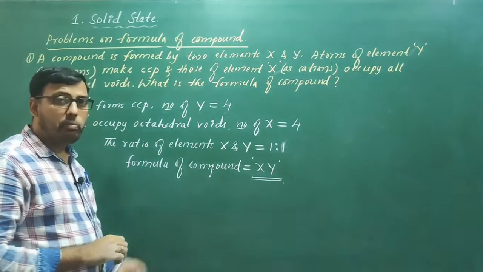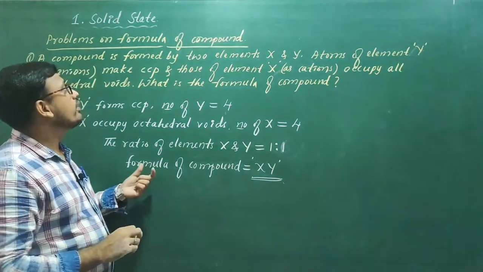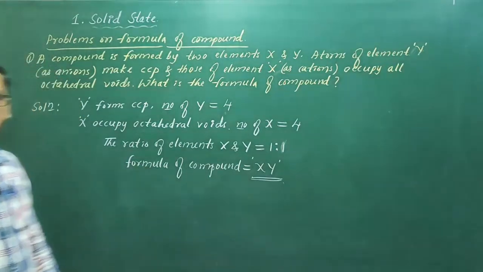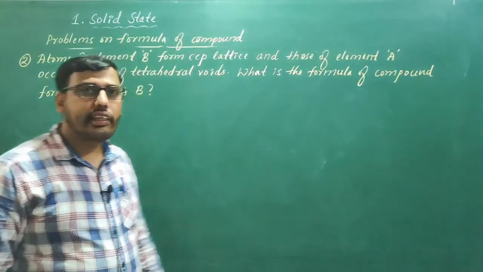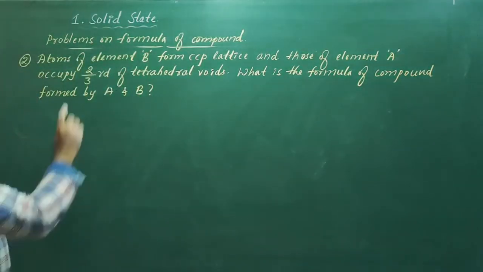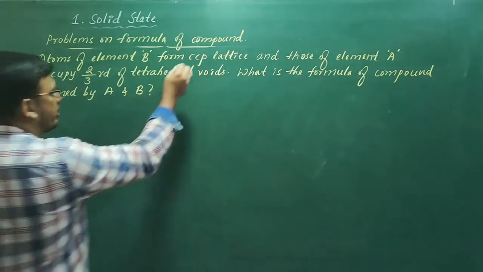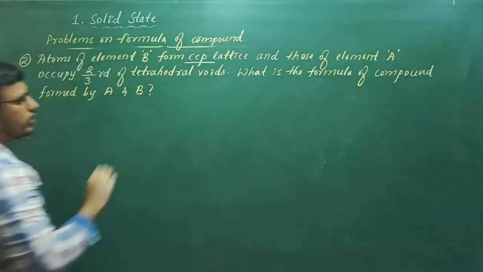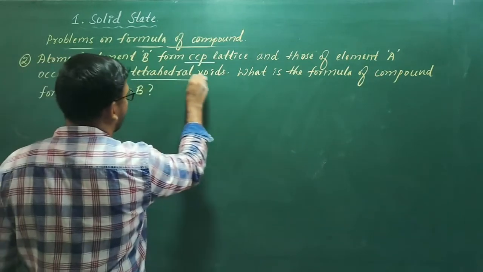So we'll discuss one more problem to understand how to calculate the problems on formula of a compound. The second problem is: atoms of element B form a CCP lattice and those of element A occupy 2/3 of tetrahedral voids.